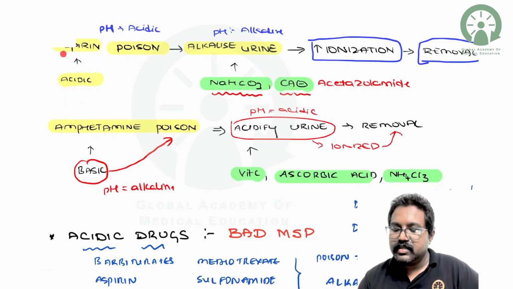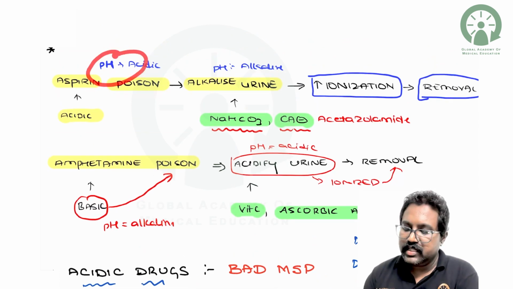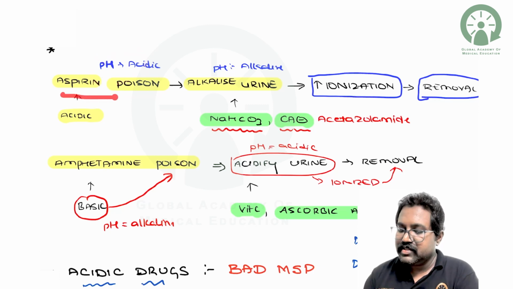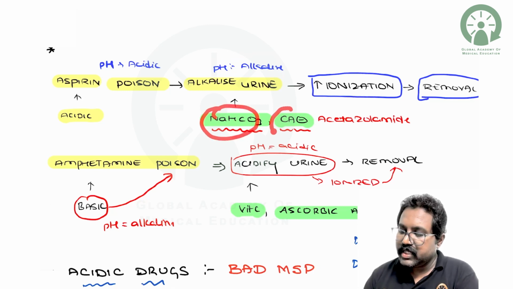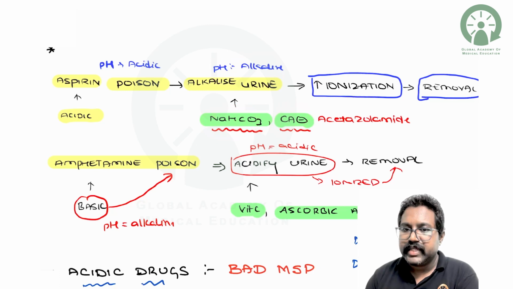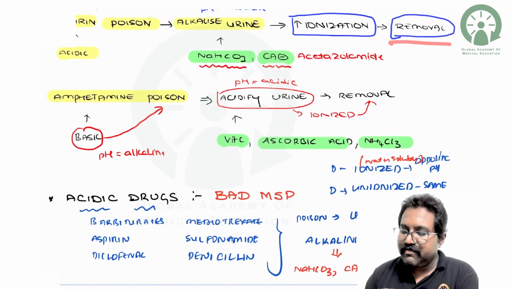So you can see that aspirin is a weak acidic drug. In case of aspirin poisoning, the pH will be acidic. So to increase the excretion of the weak acidic drug, you need to alkalinize the urine, so that the pH will be alkaline here. It can be done by sodium bicarbonate and carbonic anhydrase inhibitors like acetazolamide. Thereby it increases the ionization in the water soluble form, and it will be removed.